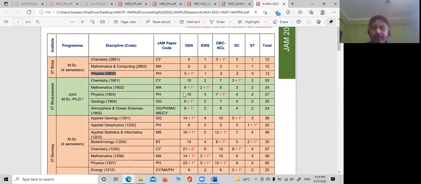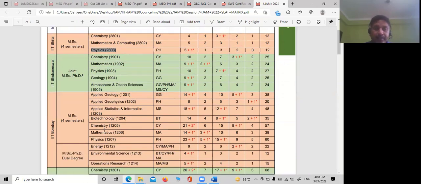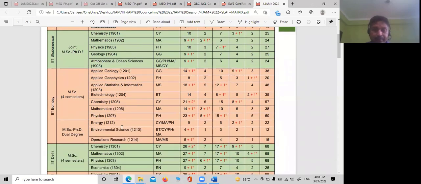So again, you can see that on average, minimum 12, and you can see 27 for joint MSc PhD. This is also a very popular course of IIT Bhubaneswar. Then physics 60 over here, very nice. IIT Bombay is very popular for its courses, and you have MSc PhD dual degree also.